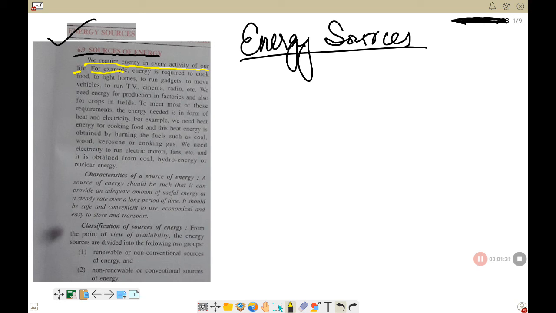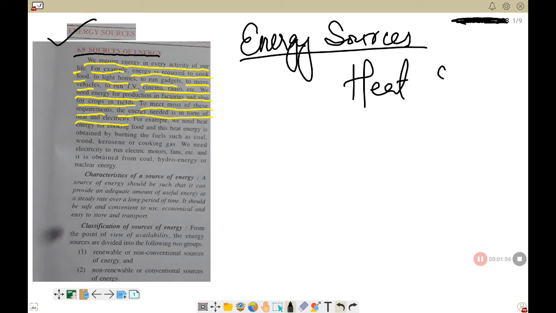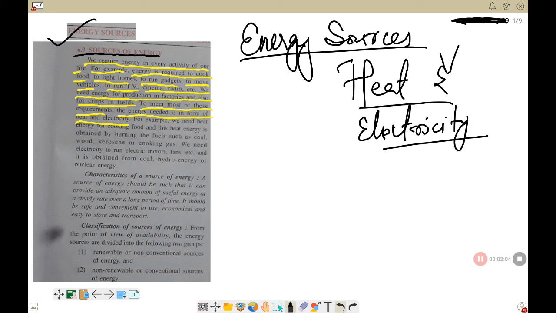For example, here are some examples given in your book. Energy is required to cook food, to light homes, to run gadgets, to move vehicles, to run TV, cinema, radio, etc. We need energy for production in factories and also for crops in the fields. To meet most of these requirements, the energy needed is in the form of heat and electricity. So most of the time, the energy that we use is in these two forms, heat and electricity. These are the two most important forms of energy which we require.